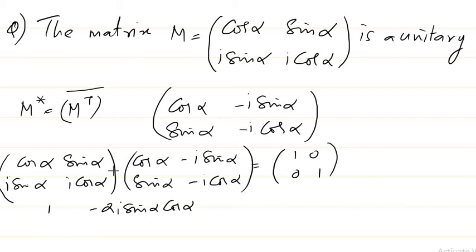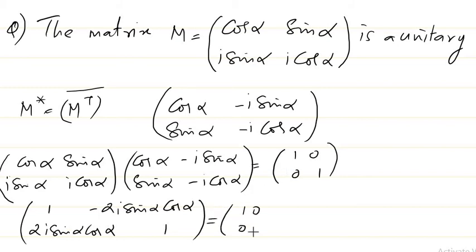Then here again, I get minus i sin alpha cos alpha plus i cos alpha sin alpha, which is again 2i sin alpha cos alpha, and again here, if we multiply, you'll get 1. So this is equal to the matrix [1, 0; 0, 1].